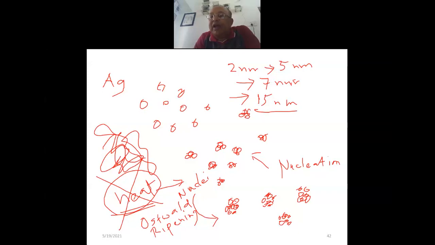The water is suppose at 90 or 95 degrees centigrade. If you cut out the source, even then it will be at 90 to 95 for at least a few more minutes. Gradually, the temperature will come down, and in that process, from 15 nanometers, you might land up with 20 nanometers. That's why simply cutting out the heat will not do. We will have to go for a process which is called quenching.